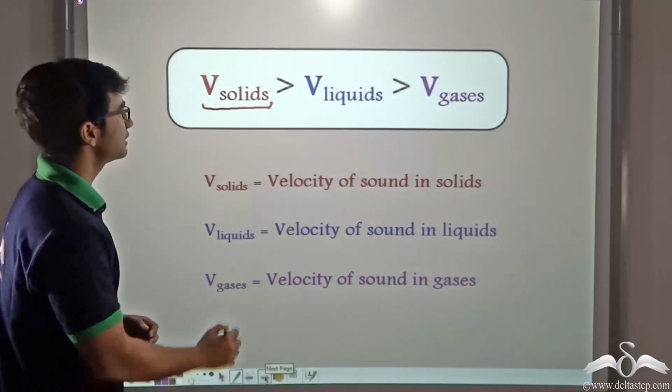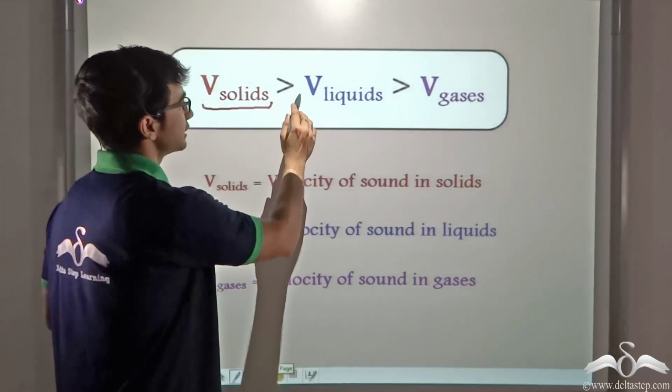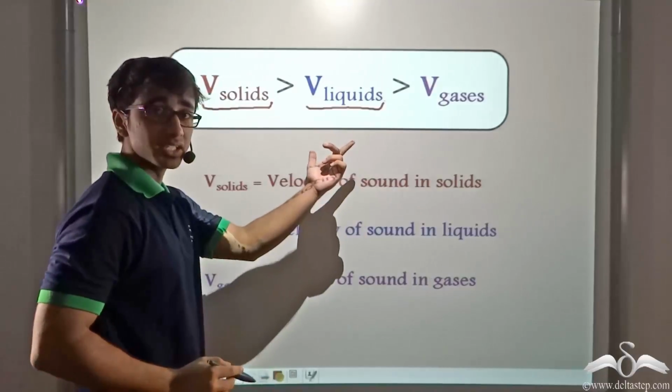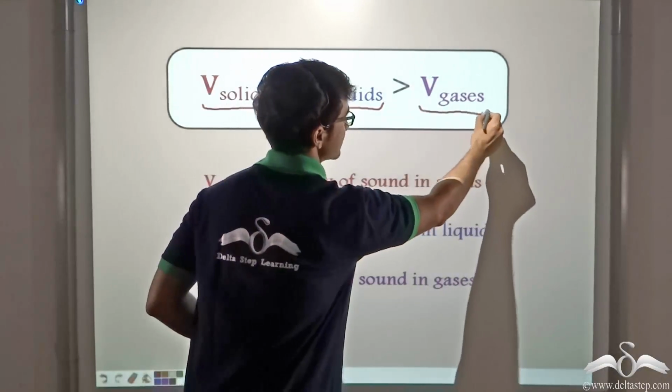We can conclude that the velocity of sound in solids is greater than the velocity of sound in liquids, and that in turn is greater than the velocity of sound in gases.